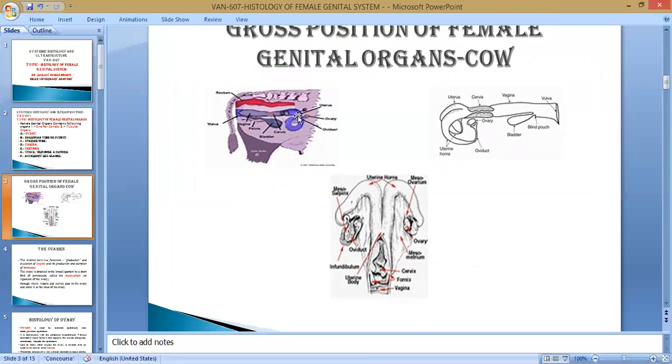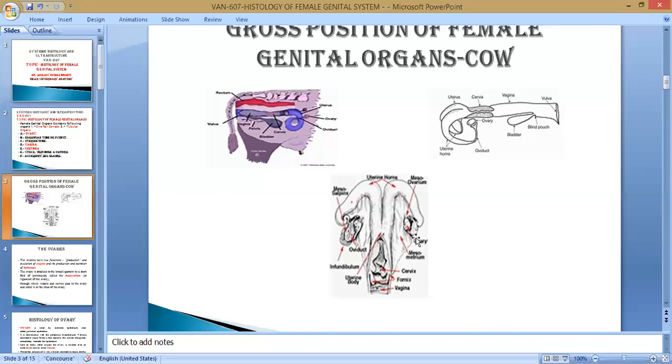This is part of the uterus, and later the cervix and body of cervix, which converts into the vagina. This tubular part is the copulatory part, the vagina, and the last terminal part is the vulva and vestibule, where the clitoris is also located. Here you also see the urinary bladder, which opens here. This is the ovary, the infundibulum, ampulla, and isthmus, and later the biggest part, the uterine horn, then the cervix, the vagina and vulva.